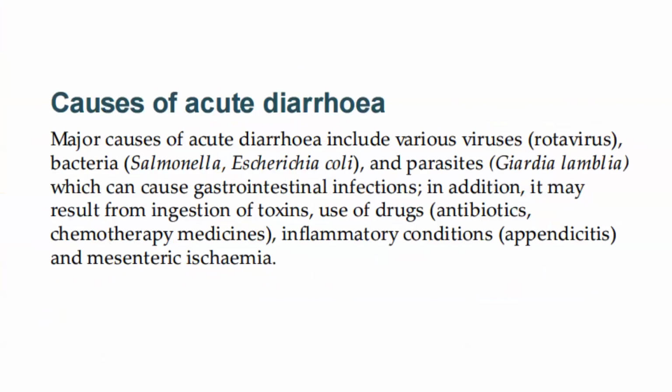The causes of acute diarrhea. Major causes of acute diarrhea include various viruses like the rotavirus, bacteria like the Salmonella, Escherichia coli, and parasites like Giardia lamblia, which can cause gastrointestinal infections. In addition, it may result from ingestion of toxins, use of drugs like antibiotics and chemotherapy medicines, inflammatory conditions such as appendicitis, and mesenteric ischemia.